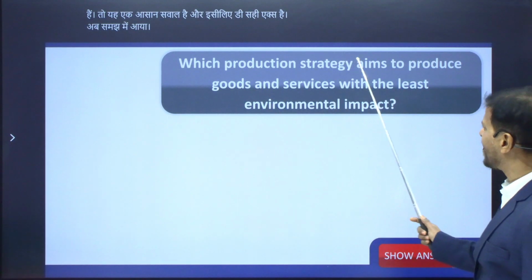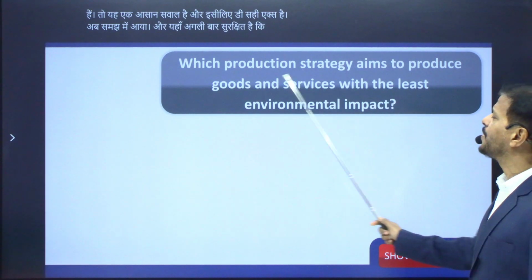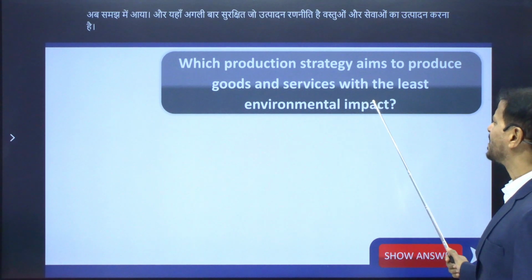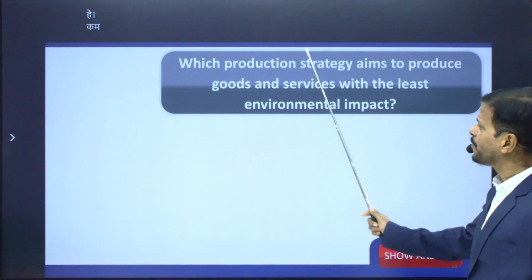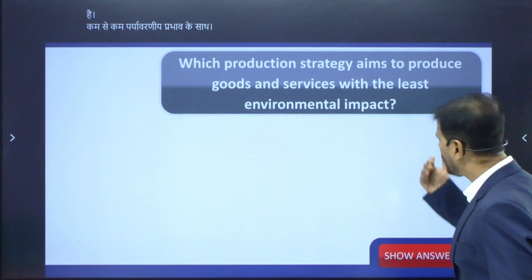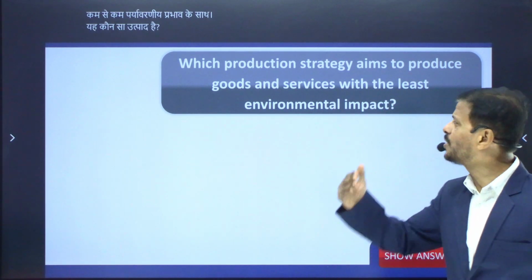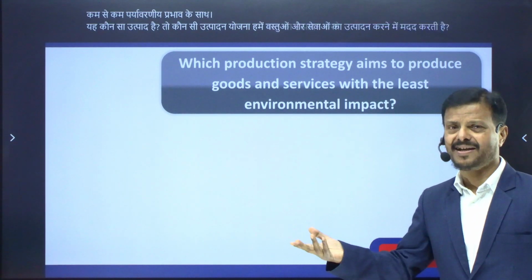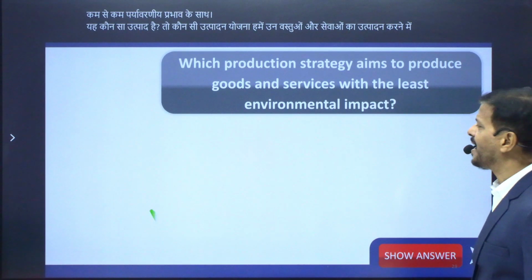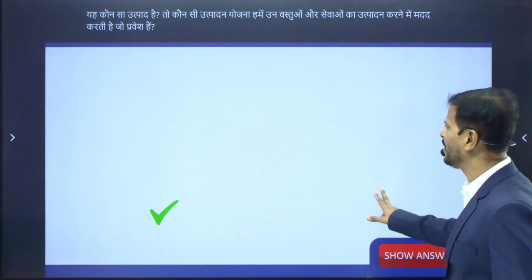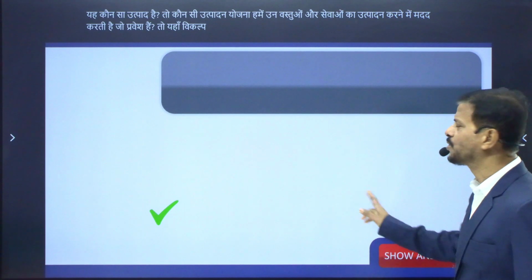Which production strategy aims to produce goods and services with the least environmental impact? Which production plan helps us to produce goods and services which are environmentally friendly? Okay, so here are the options. We have already shown the answer.